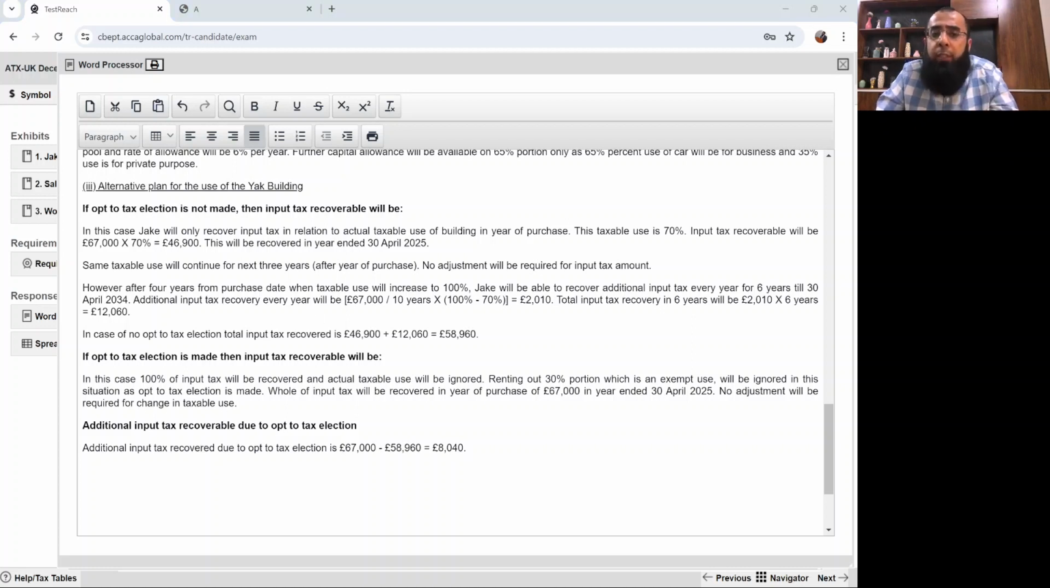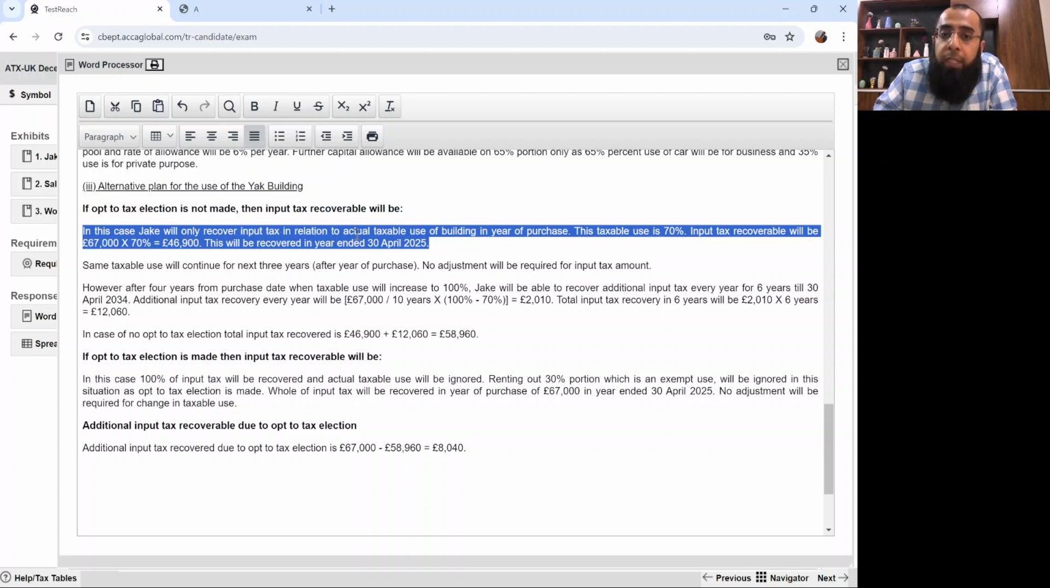Normally students get confused in these VAT rules of land and building and capital goods scheme. See, if the election of opt to tax is not made... when you make the election of opt to tax, you recover the entire VAT, but then you have to charge it also on the customers. Now, in this case, Jake will only recover input tax in relation to actual taxable use. He has not made an election of opt to tax, so only actual use will be followed.